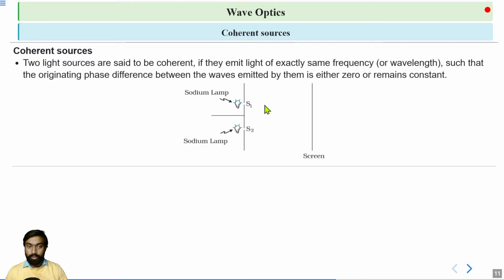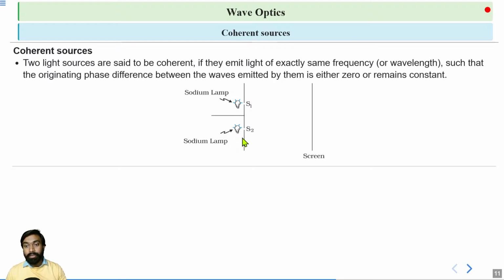Okay, so suppose there are two light sources, okay, both sodium lamps. We call one source of light S1 and one source of light S2.